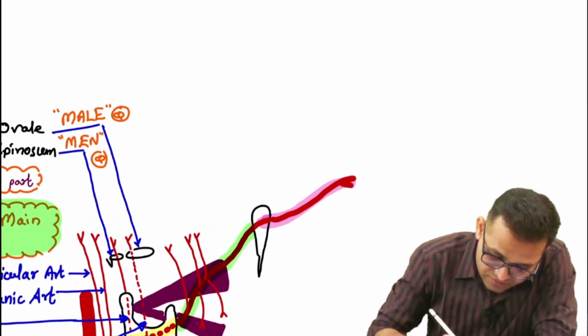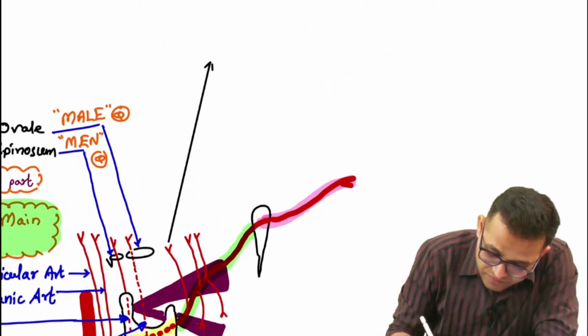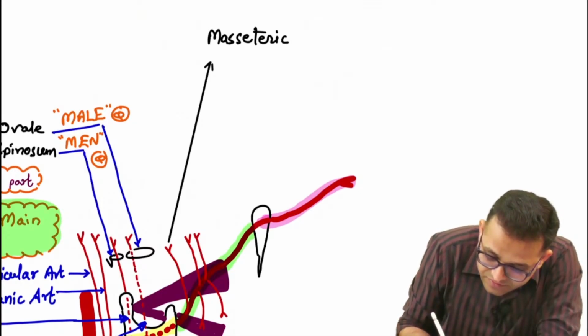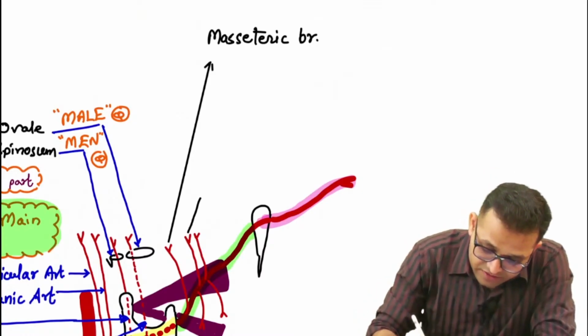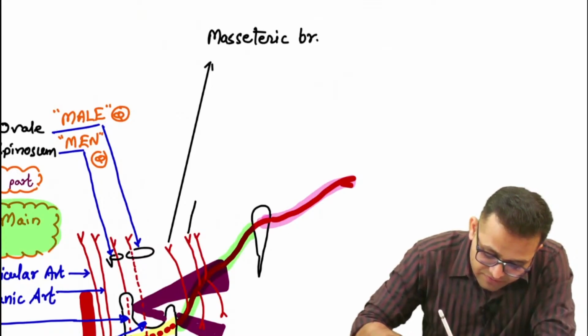This is your masseteric branch. Then you can say the deep temporal artery. Deep temporal arteries have a pair, na? Sir, deep temporal arteries are in pairs.